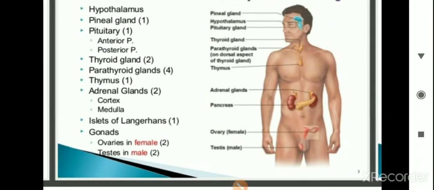The endocrine glands present in the human body are the hypothalamus, pineal gland, pituitary gland, thyroid gland, parathyroid gland, thymus, adrenal gland, islets of Langerhans from the pancreas, and gonads. The gonads are the ovaries and testes.